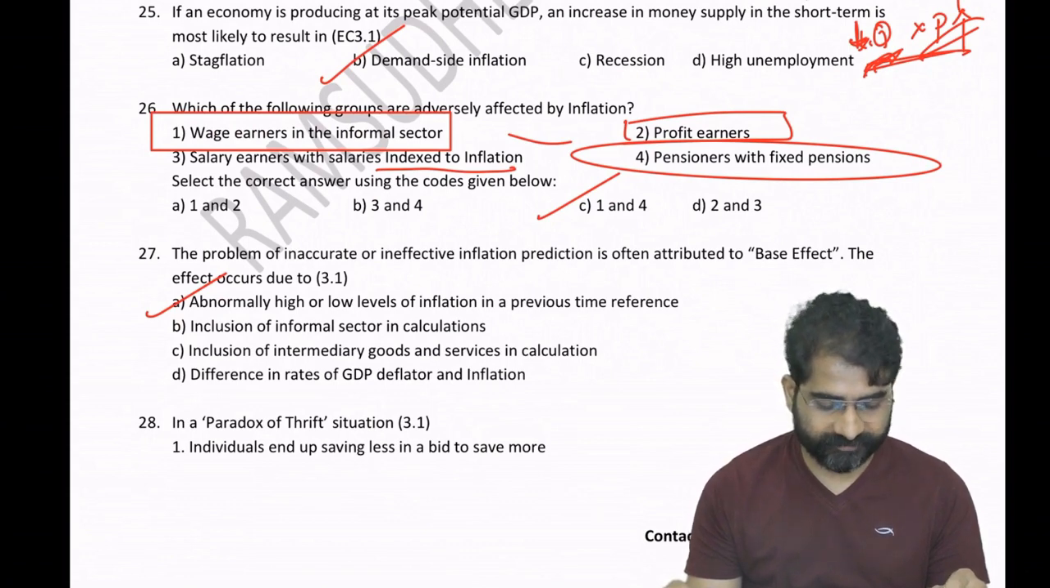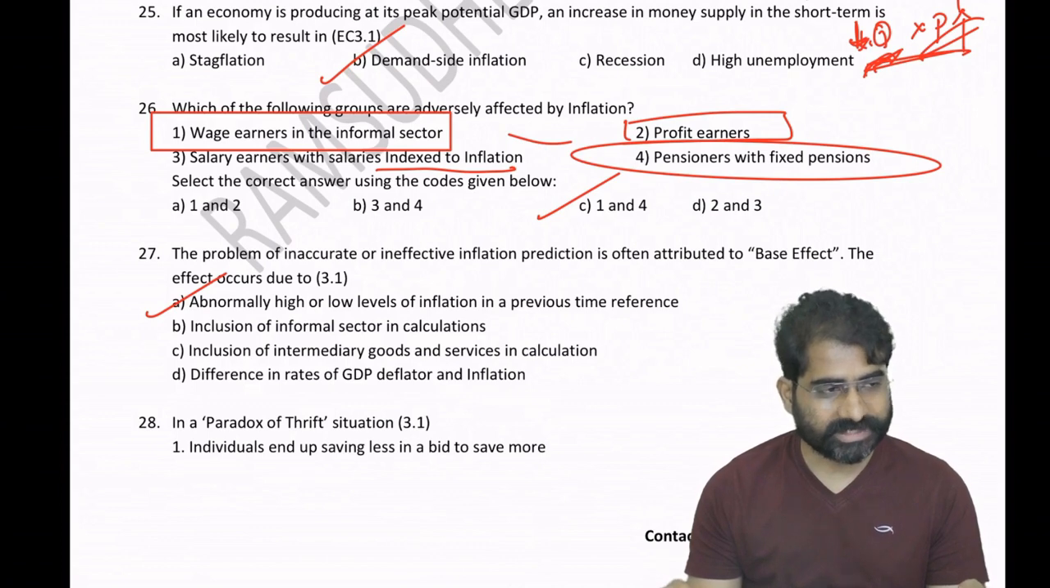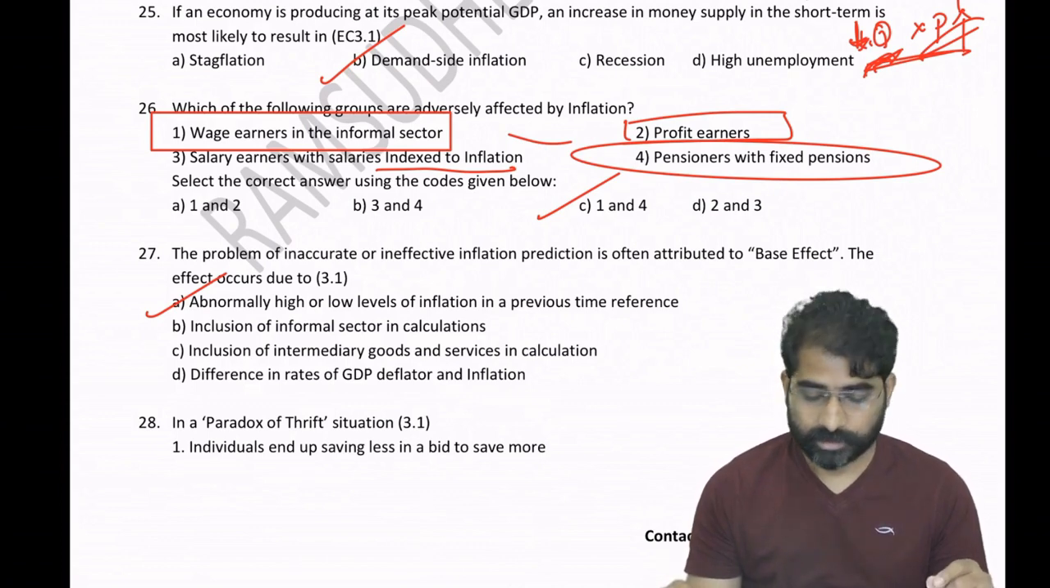Paradox of thrift. So for the 29th question, I will give you a break. That's the end of inflation, then again we'll have GDP. I will give a 5 minute break. Okay. Now go to the 28th question. Paradox of thrift.